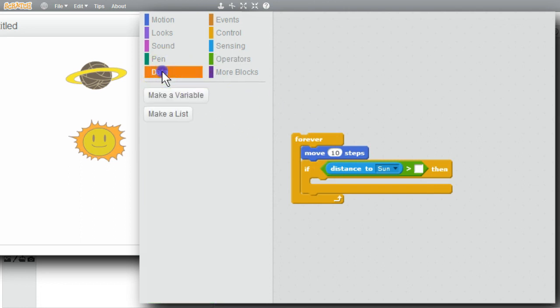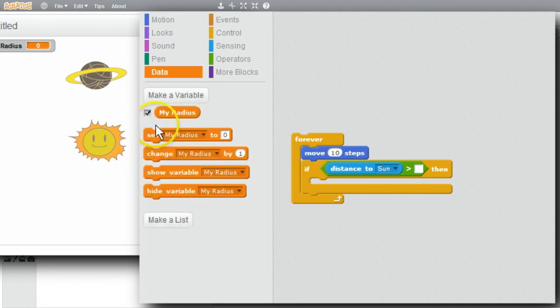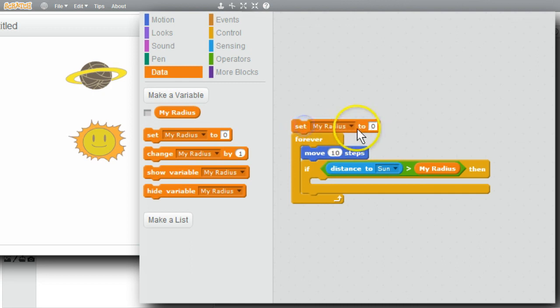I'll make the radius variable. Make a variable, call it my radius, for the planet sprite only, okay. I don't want it on the stage, so I'll uncheck it. If distance to sun is greater than my radius, I need to initialize my radius. I'll initialize it to 100.